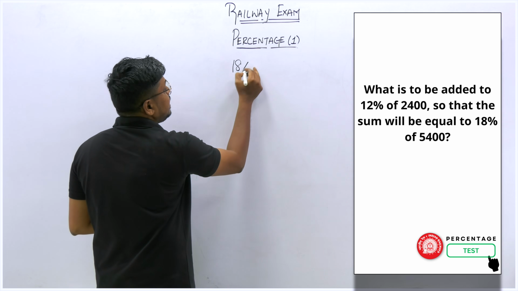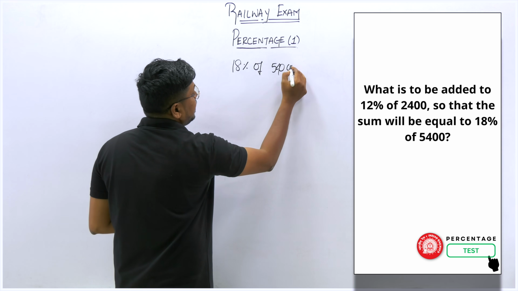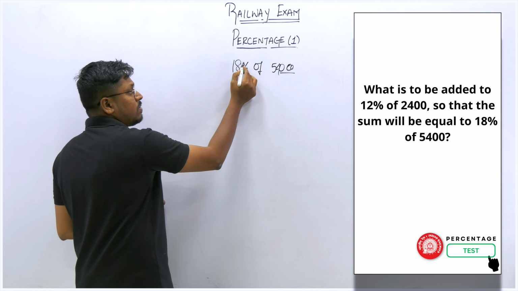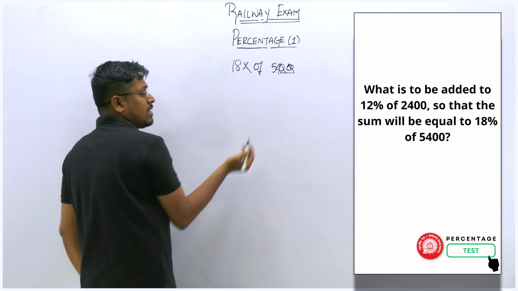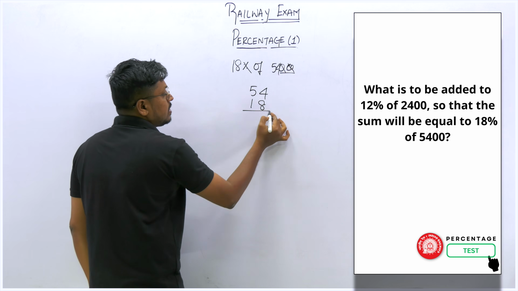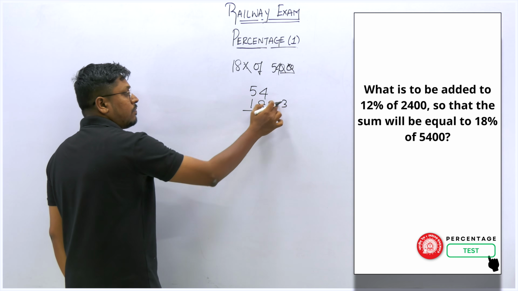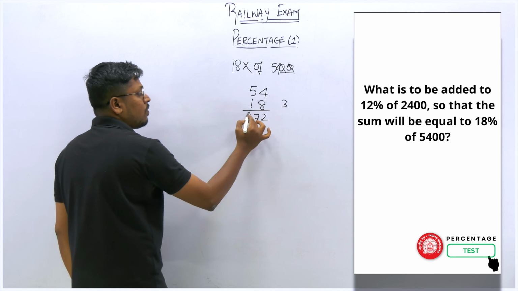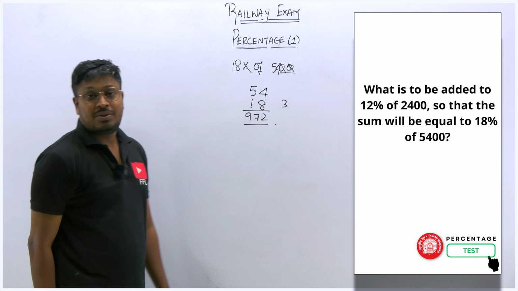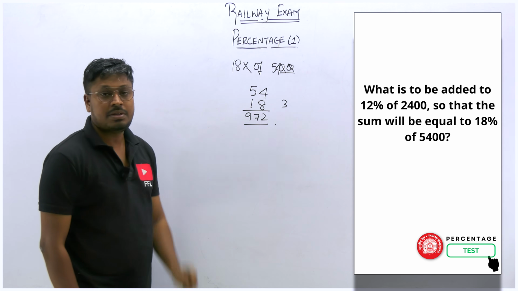So what is 18% of 5400? Here we have 5400, percentage divided by 100, so we can cancel 20 here. The remaining values are 54 into 18. 8 4s are 32, remaining will be 3, 40, 44, 47. So remaining will be 4, 9. So 972 is the answer for 18% of 5400.